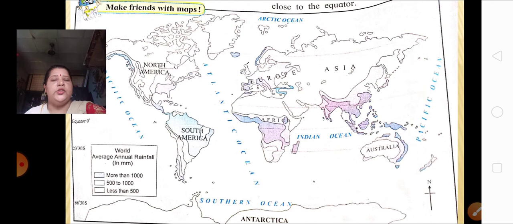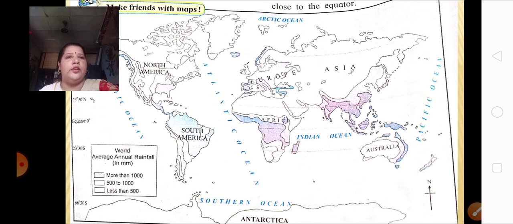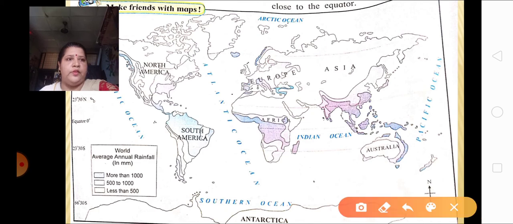Okay, so children, the first question I am going to ask is, which region experiences more rainfall? See this map properly and tell me which region is experiencing more rainfall. Yes, the region near the equator.